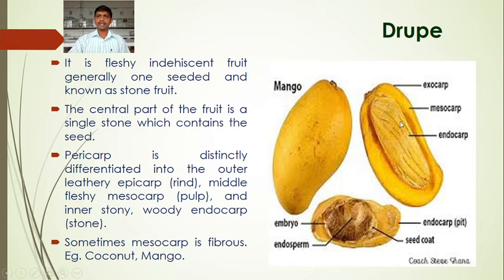So mango is a drupe type of fruit because it is a one-seeded, indehiscent, fleshy fruit. The pericarp is differentiated into epicarp, mesocarp and endocarp. The edible part, the mesocarp, is present in the middle, the epicarp is outer and leathery, while the endocarp is stony, woody.